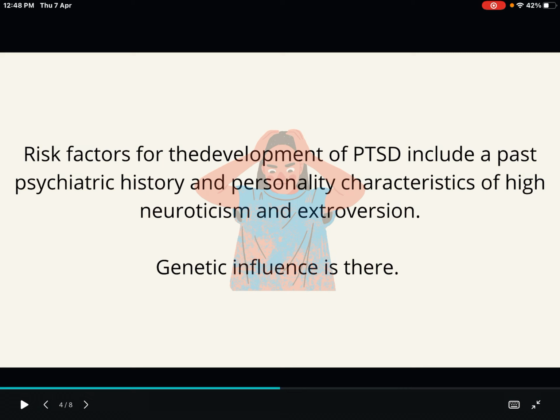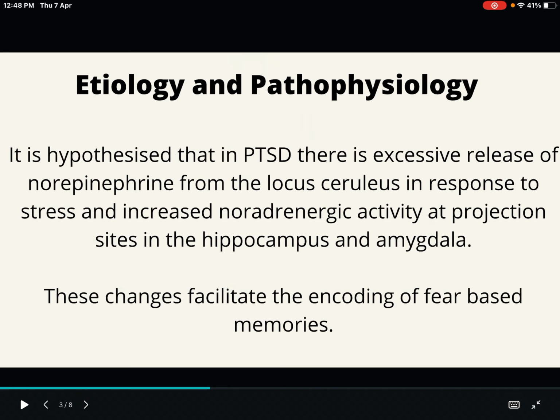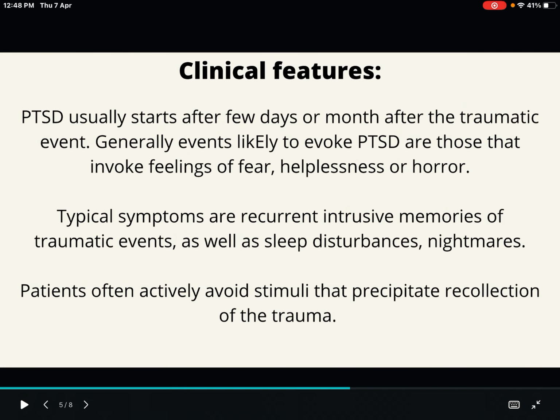The risk factors for the development of PTSD include a past psychiatric history. If the person has any past psychiatric history, he is predisposed to developing PTSD. And the personality characteristic of high neuroticism. Neuroticism means a person is very shy and won't show his emotions outside, even if it is anger. And extroversion, the person who is very talkative. Also, some genetic influence is present in PTSD. So I think etiology and pathophysiology is clear for you guys.